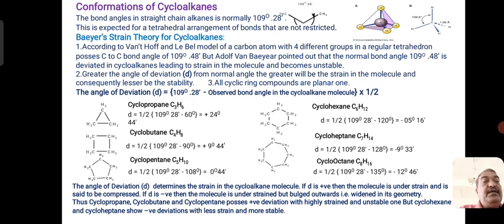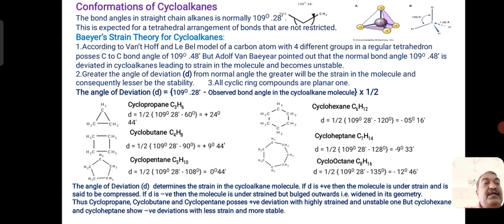Cycloheptane, C7H14: the angle of deviation D is equal to 109 degree 28 minutes minus 128 degrees. If you do the calculation, it comes to minus 9 degree 33 minutes.